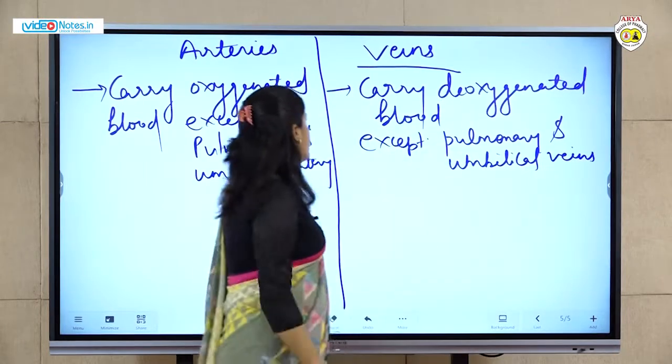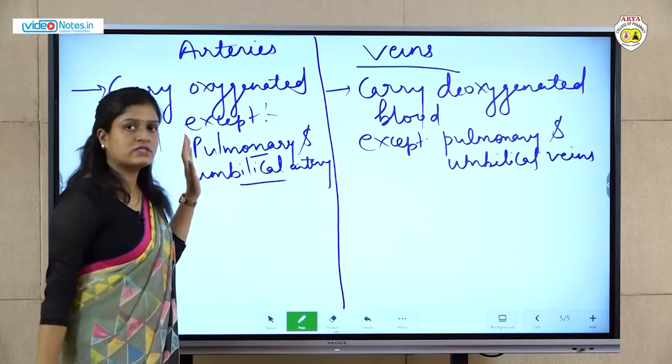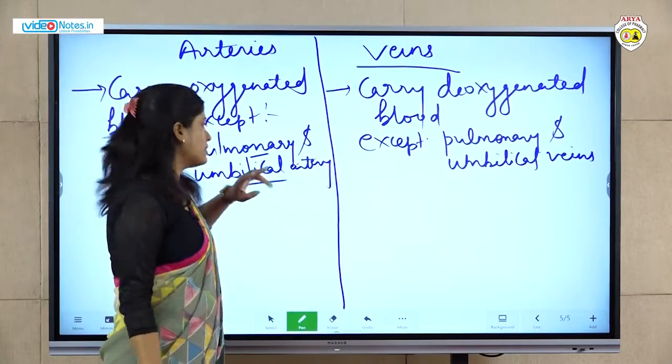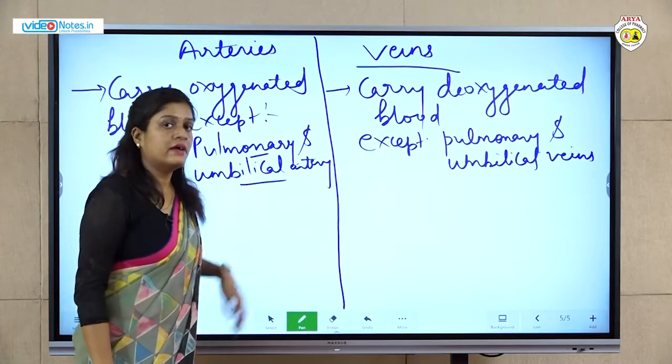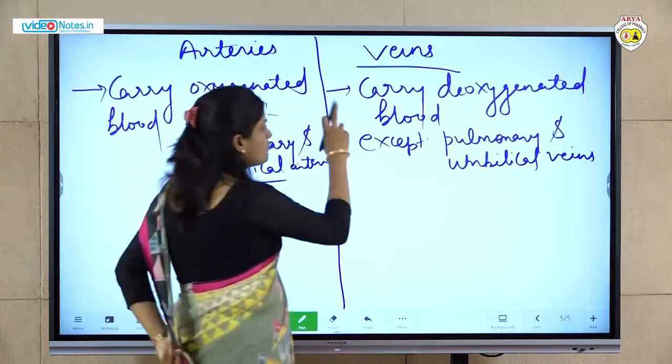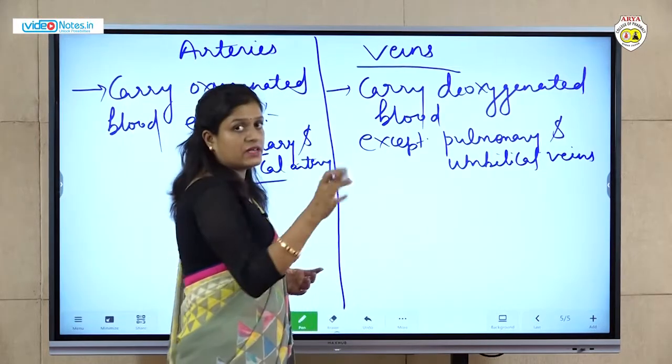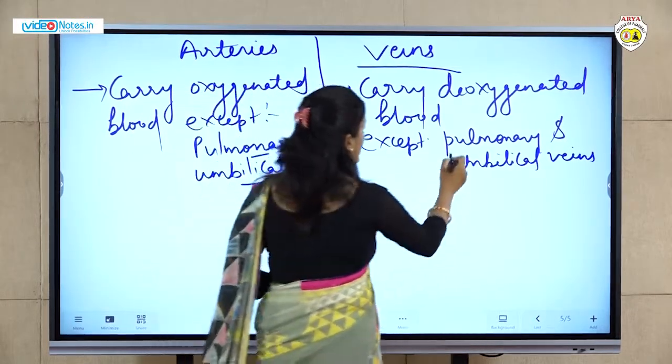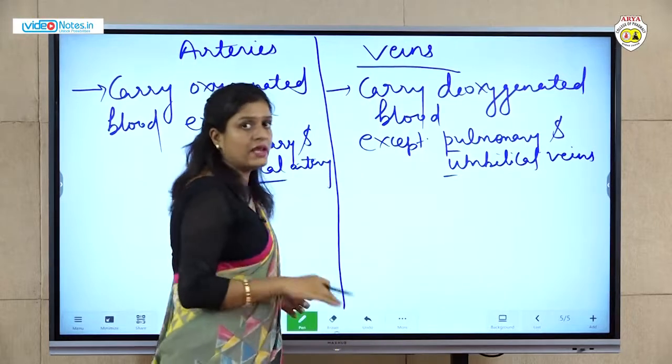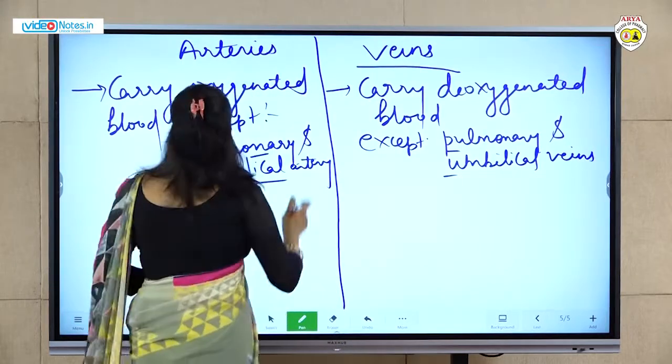Okay, so is that clear? Arteries always carry oxygenated blood, but there are two exceptions: the pulmonary and umbilical arteries carry deoxygenated blood. Same for the veins. Veins carry deoxygenated blood, but there are two exceptions: the pulmonary and umbilical veins always carry oxygenated blood. Okay. Next point.